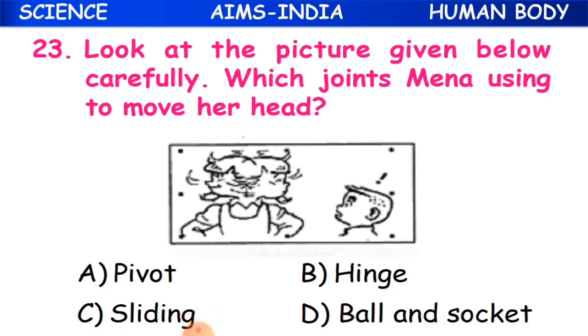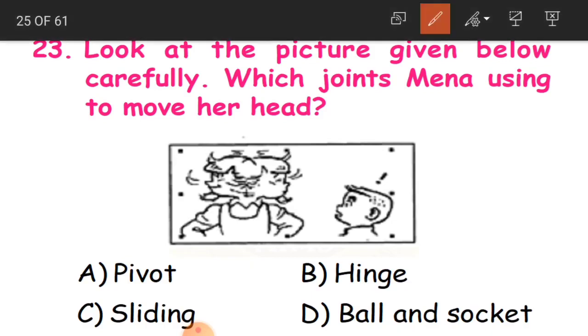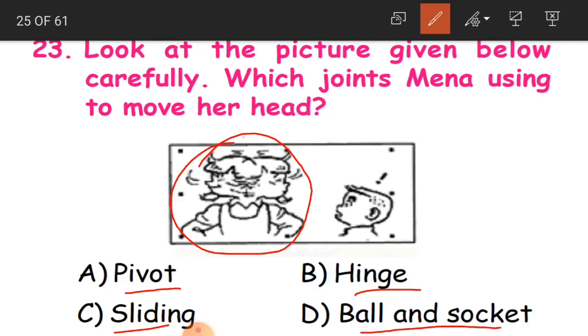Look at the picture given below carefully. Which joints is Meena using to move her head? See here. Like Meena, she is moving her head here. So we have to name the joints which are used to move the head. Whether pivot, hinge joint, sliding or ball and socket.